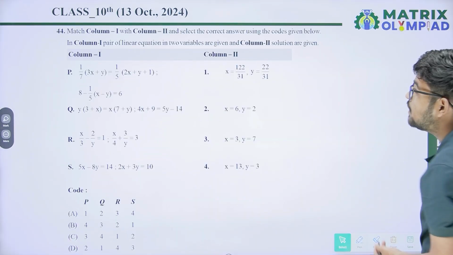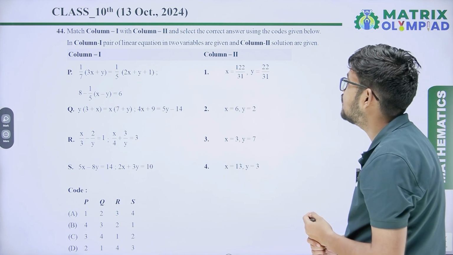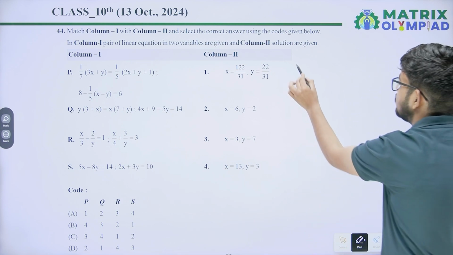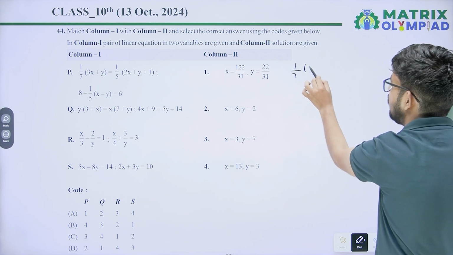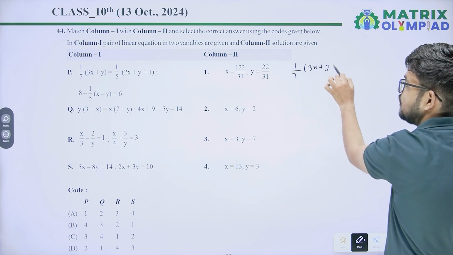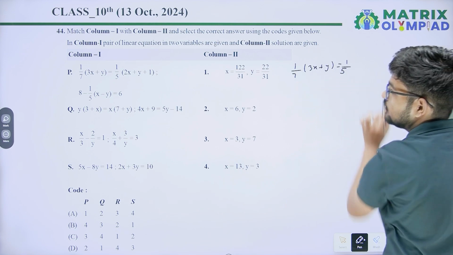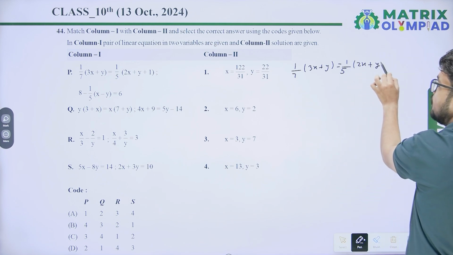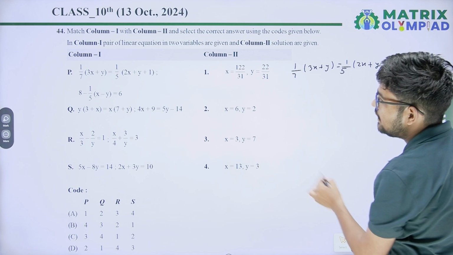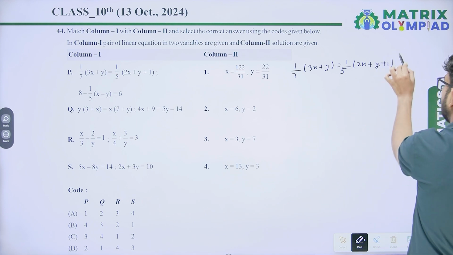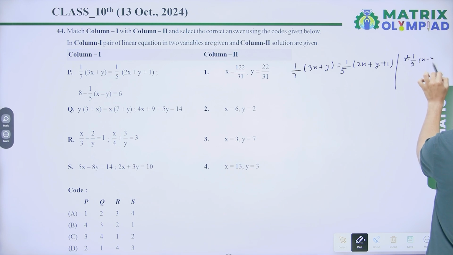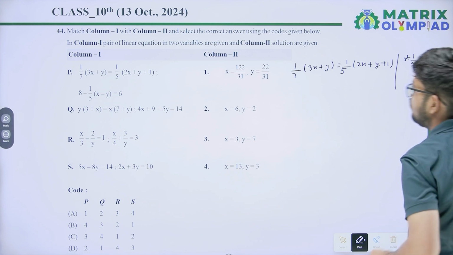Next question, match column first and column second and select the correct answer. P: 1 upon 7 of 3x plus y equals 1 upon 5 of 2x plus y plus 1, and the other equation is 8 minus 1 upon 5 x minus y equals 6.